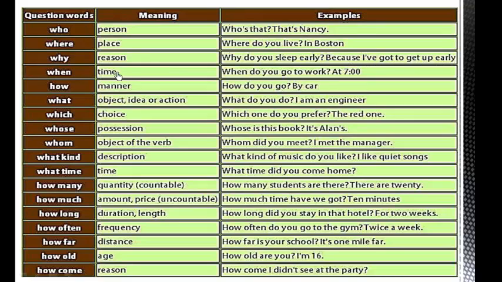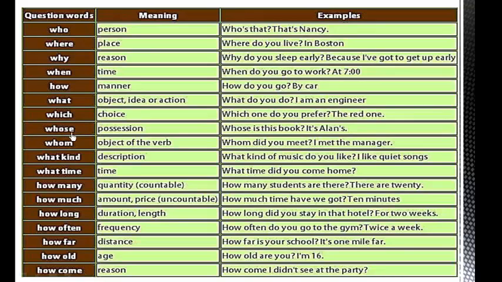When? We use when to ask about time. When do you go to work? At 7 o'clock. Yes, here we ask about time. How? We use it to ask about manner. How do you go? By car. So the manner here is by car. What? We use what to ask about an object or an idea or an action. What do you do? I am a manager, or I am an engineer, I am a teacher, etc. Which? We use which to make some kind of choice. And we notice here that the choice is limited. Which one do you prefer? So our choice here is limited between 2 or 3, like this.